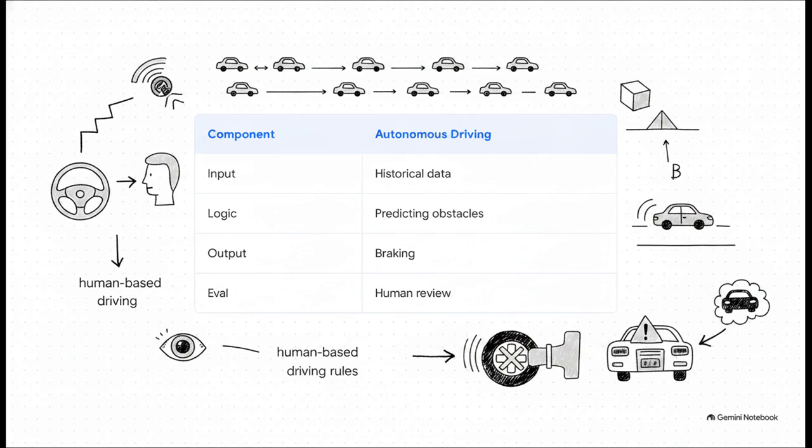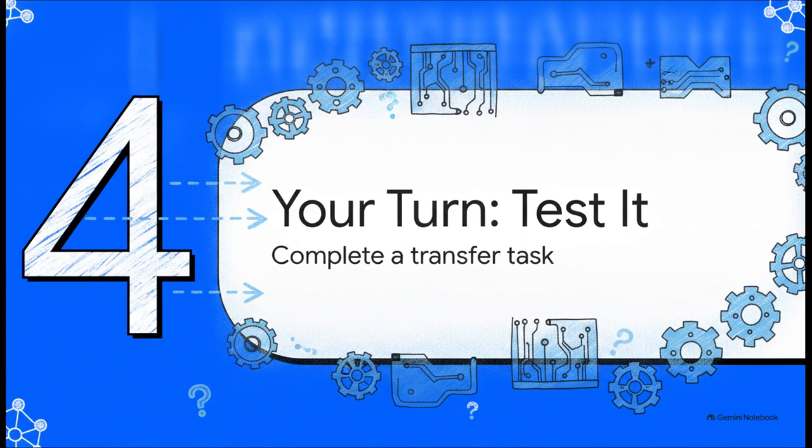And finally, applying our NIST AI Risk Management Framework source, we have to add an evaluation step, human review, to manage safety risks. Because, let's face it, a car making a wrong prediction is incredibly dangerous. Okay, on to section 4, your turn, test it.